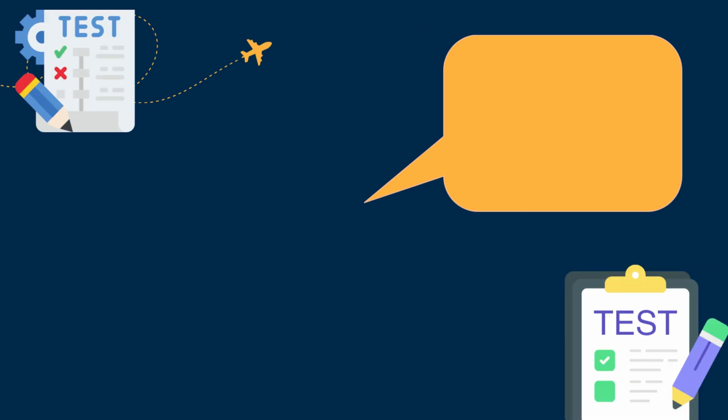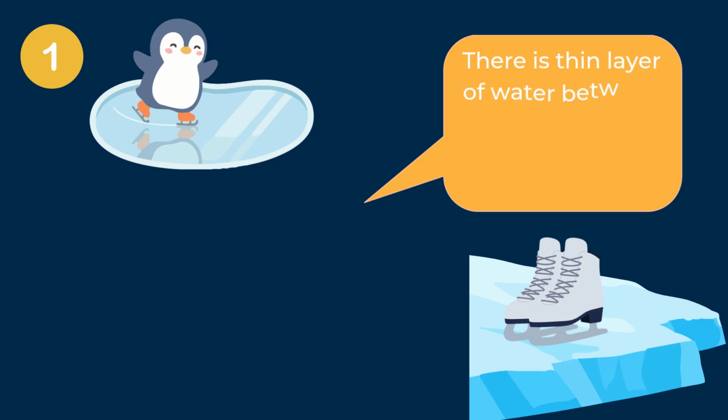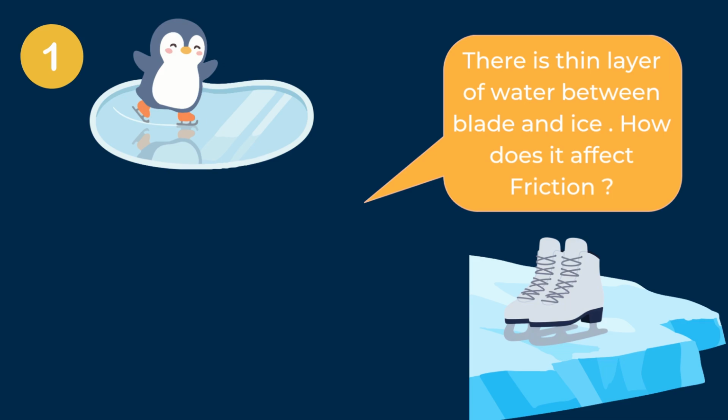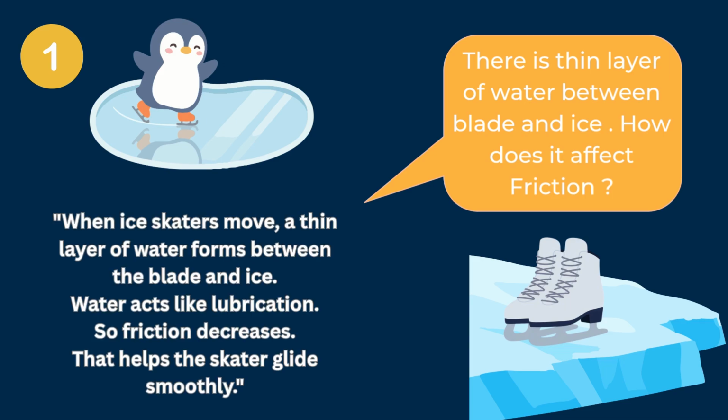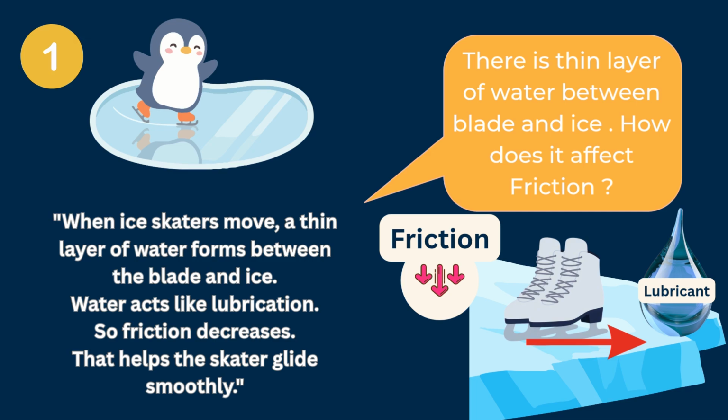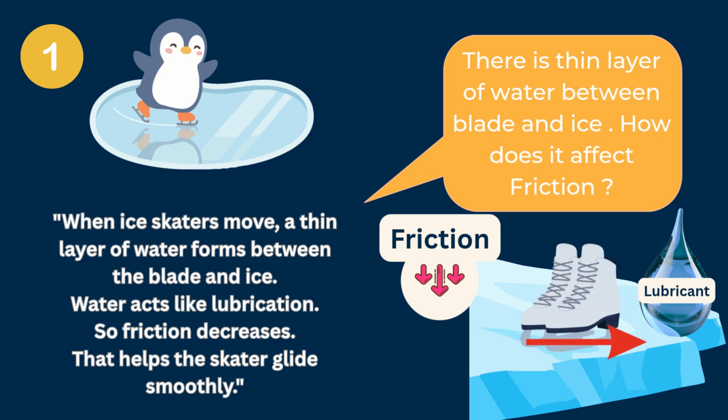Now it's time to do some exercise to see what you have learned. So the first question is: if there is a thin layer of water between the blade and ice, how does it affect the friction? When an ice skater moves, a thin layer of water forms between the blade and ice. Water acts like a lubricant, so the friction decreases and that helps the skater glide smoothly.